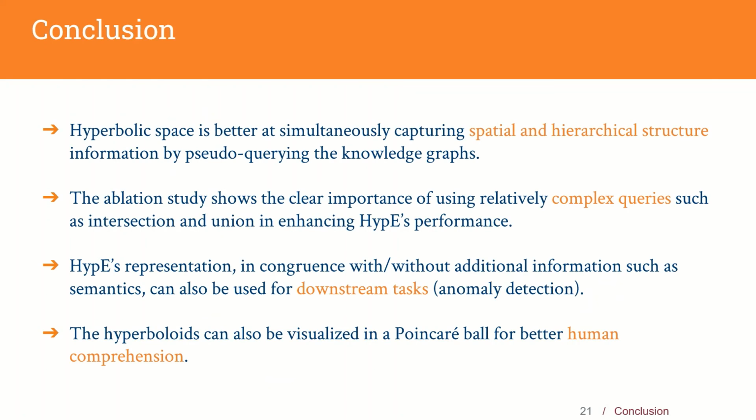In our paper, we empirically show that hyperbolic spaces are better at capturing hierarchical information and can be learned in a self-supervised manner from product networks. The ablation study shows the clear importance of using relatively complex queries such as intersection and union in enhancing Hype's performance. Hype's representation in congruence with or without additional information such as semantics can also be used for downstream tasks. The hyperboloids can also be visualized in a Poincare ball for better human comprehension.